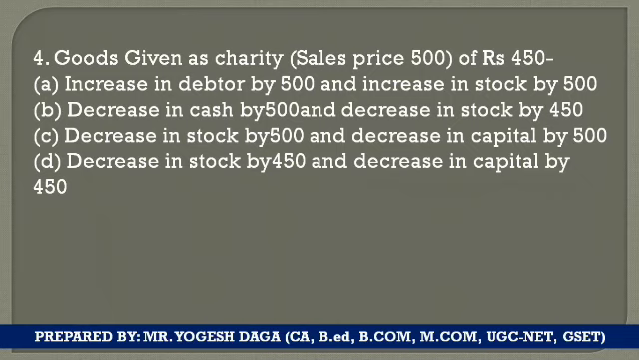Option C, there is a decrease in stock by 500 and decrease in the capital by rupees 500. Since the stock was of rupees 450 and here there is a decrease in stock of 500, how will it be possible? Because we have not sold the goods, we have given as a charity, तो हमें कोई प्रॉफिट हुआ ही नहीं है, तो 500 रुपये नहीं 450 जितना ही रिकॉर्ड करना चाहिए.